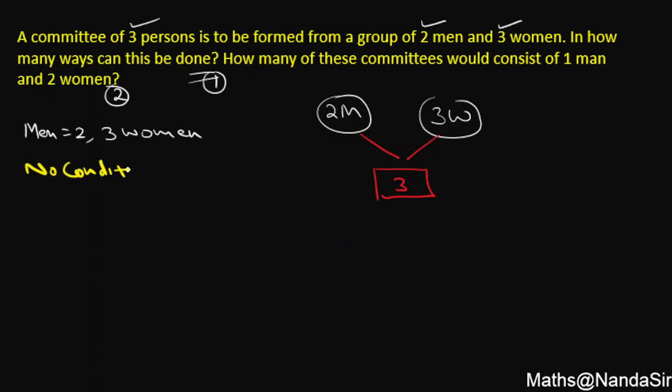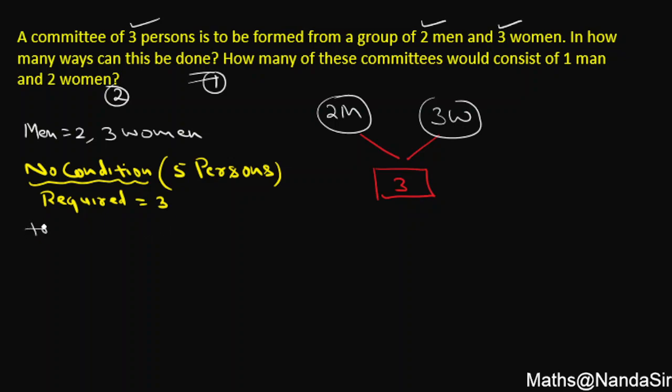It means कितने मैन लेने हैं और कितनी वुमेन्स लेनी हैं, ऐसी कोई कंडीशन नहीं दी. So it means हमारे पास यहाँ पर 3 और 2, 5 है. Total हम ये कह सकते हैं कि हमारे पास 5 persons हैं. And out of that 5 persons committee मेरे को बनानी है of required. So out of that required कितने हैं, how many are required? So वो है हमारे पास 3. How many are required? It's 3. And you know very well, out of these 5 I do require 3, and how many ways,